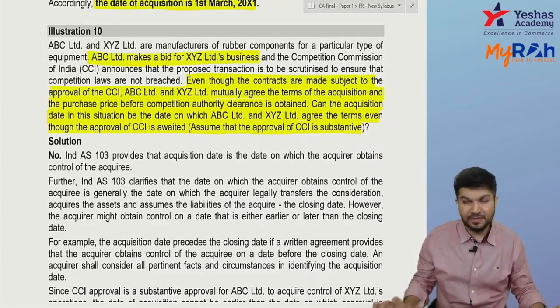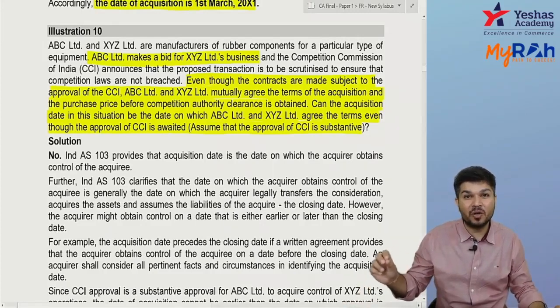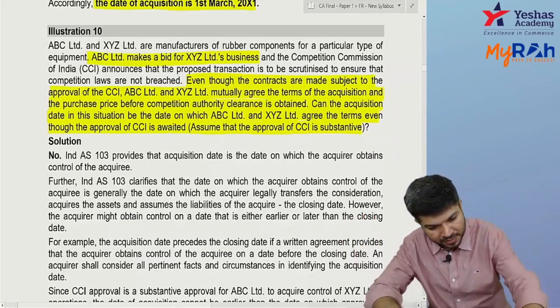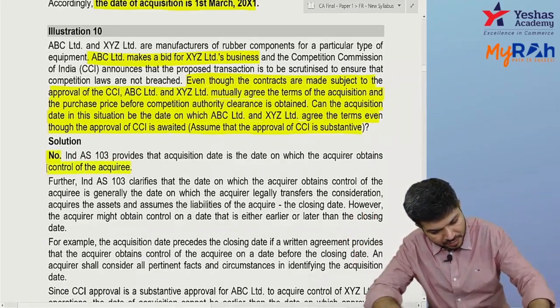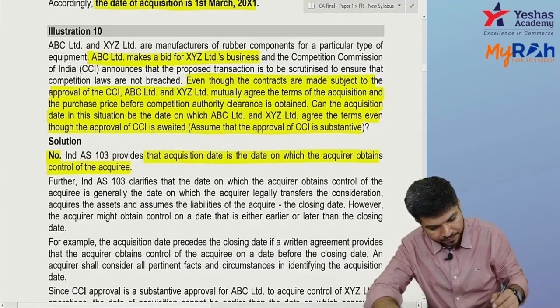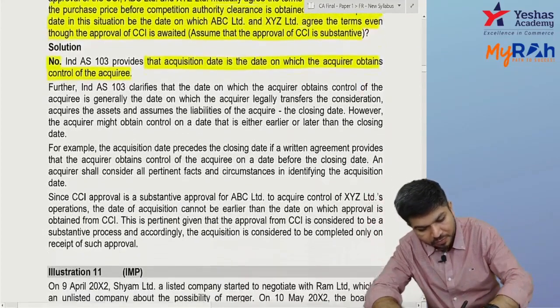No. If the business combination is subject to approval, the acquisition date cannot be prior to the date of approval. The answer is no. Acquisition date is the date on which you obtain control, and normally it's when you make the payment.